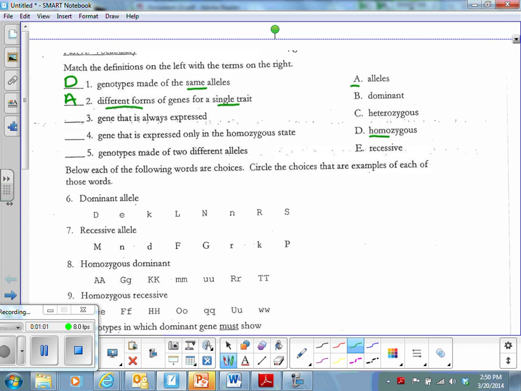The gene that is always expressed. This is the thing that's always happening, what you always see. You will always see a dominant trait because it will overpower the recessive allele.